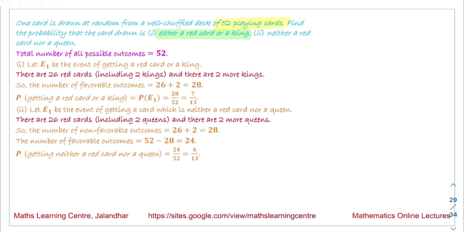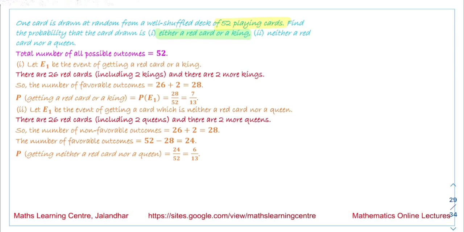Next, from a pack of 52 playing cards, jacks, queens, kings and aces of red color are removed. So how many jacks, queens, kings and aces of red color are there? There are 2, 2, 2 and 2. So the total cards removed is equal to 8. The remaining cards we have is 52 minus 8, that is equal to 44.